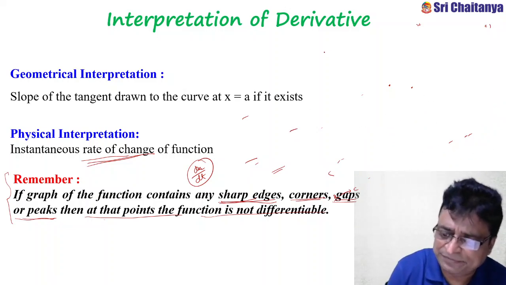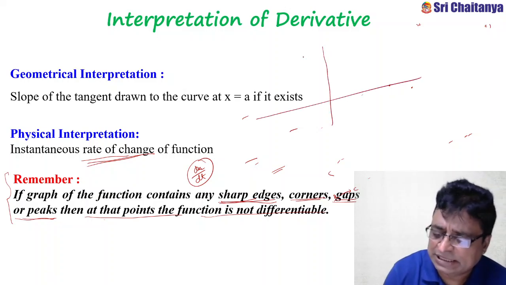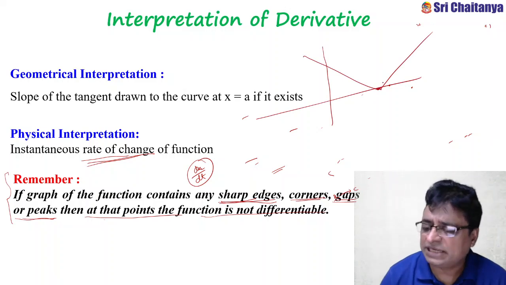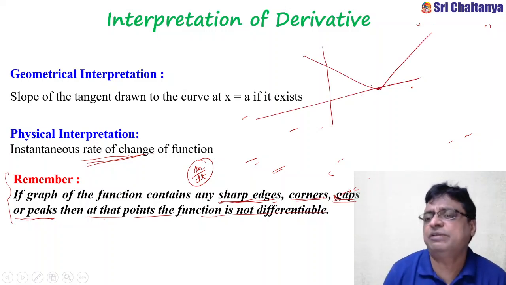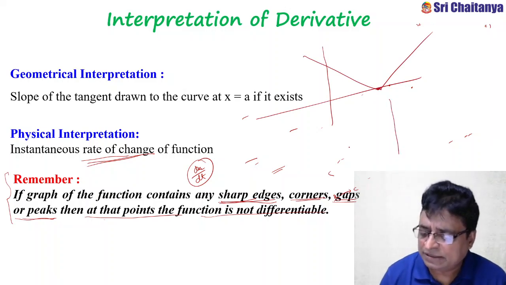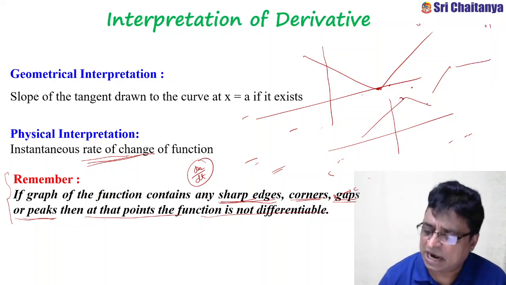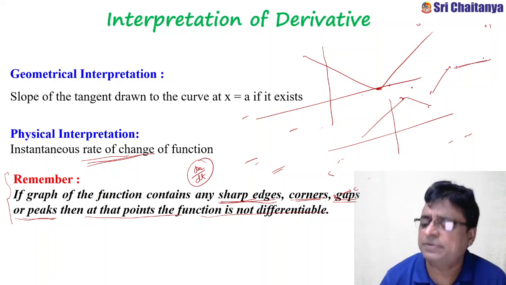Suppose, see, this is called a sharp edge. At this particular point the function has no derivative. Suppose here it has a sharp edge, and here it is a jump or break, and again here it is a gap.